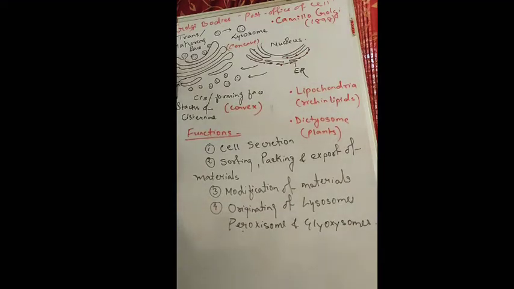The other phase, opposite to the cis or forming phase, is the trans or maturing phase, which is also known as the concave surface, and it faces towards the plasma membrane. So in a cell, this part faces towards the plasma membrane, and this part faces towards the nucleus.